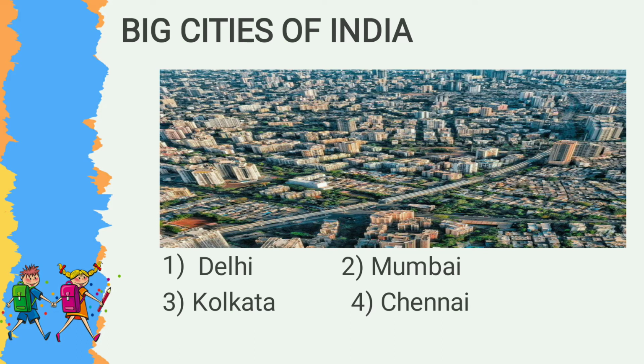Main big cities of India. Here you can see the picture of a big city. The four important big cities of India are Delhi, Mumbai, Kolkata, and Chennai.